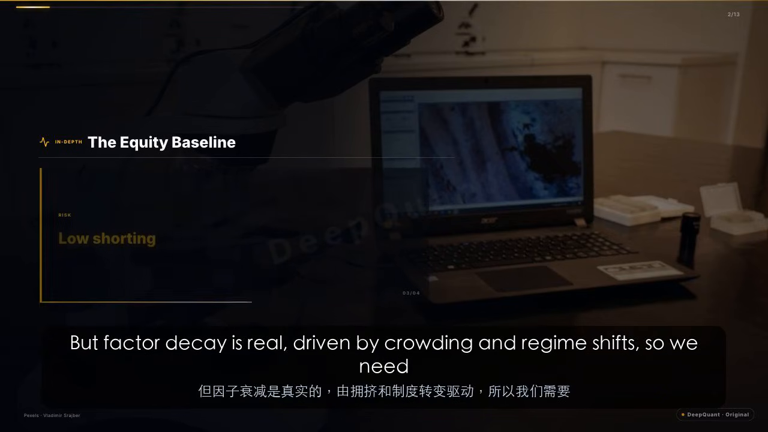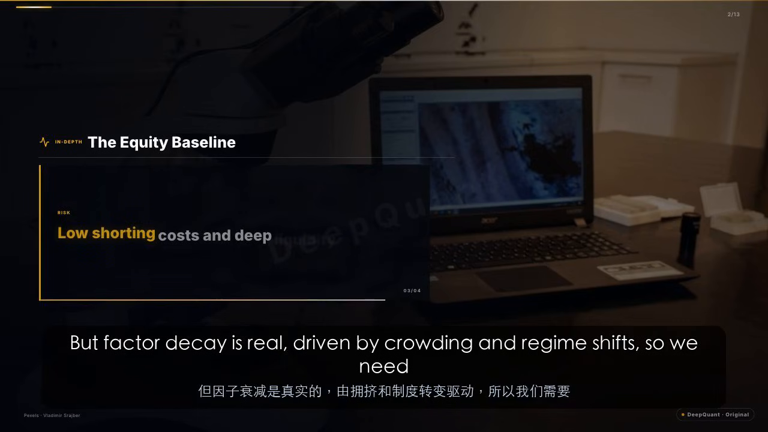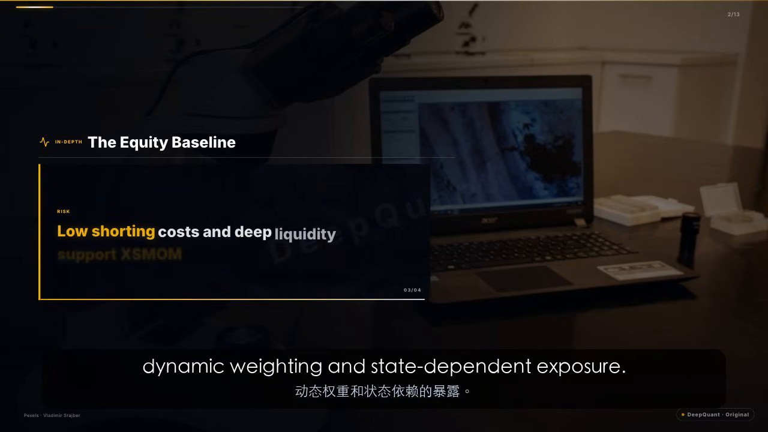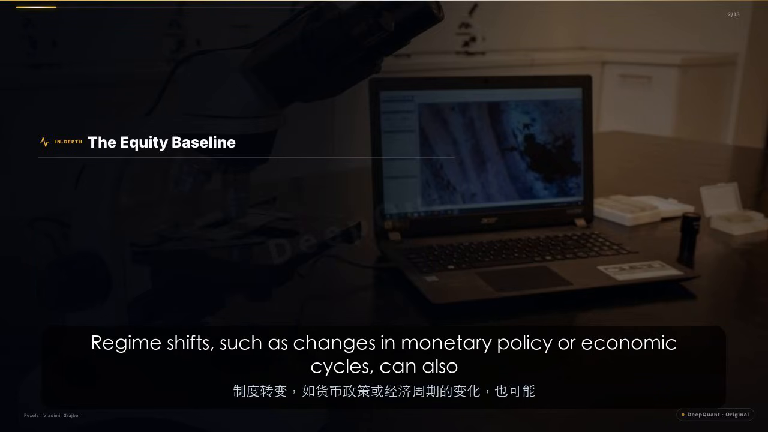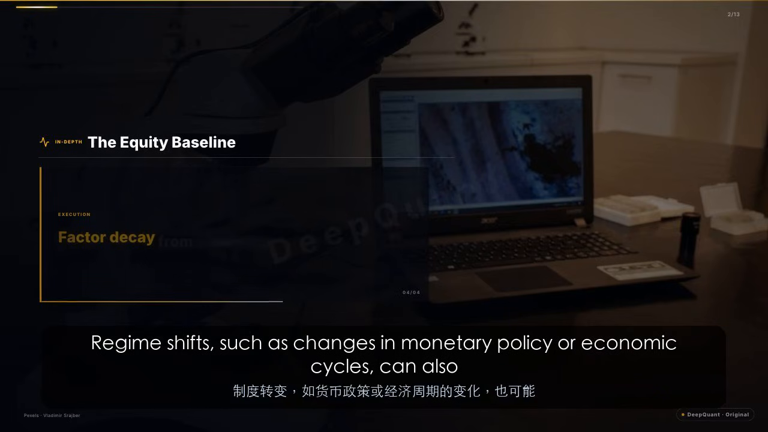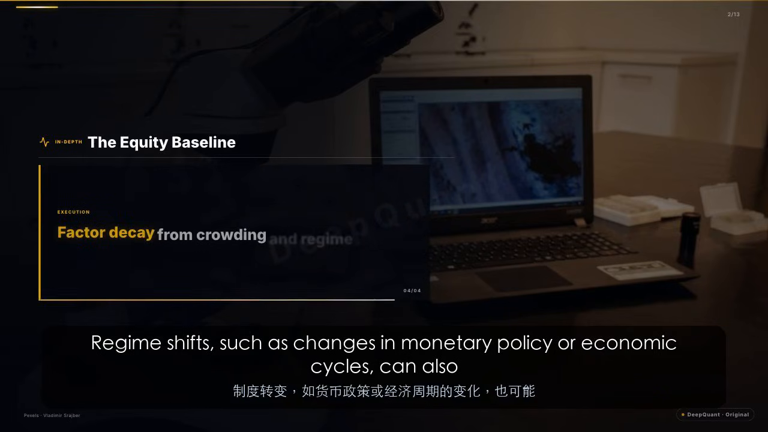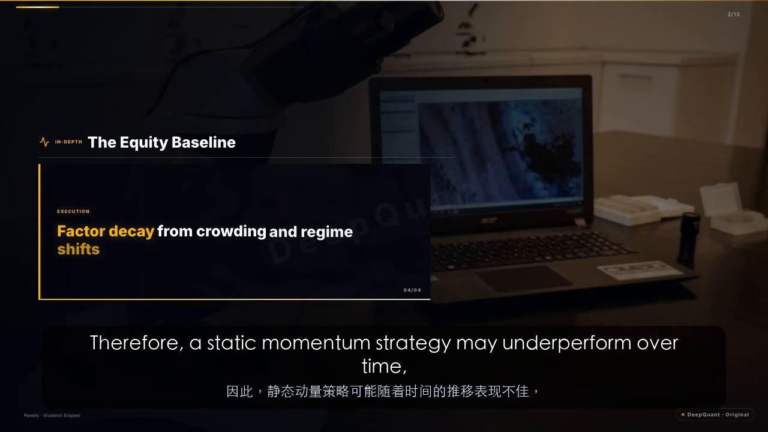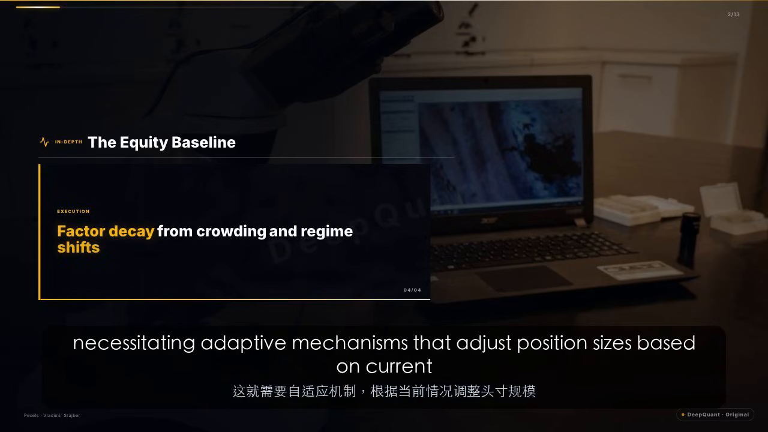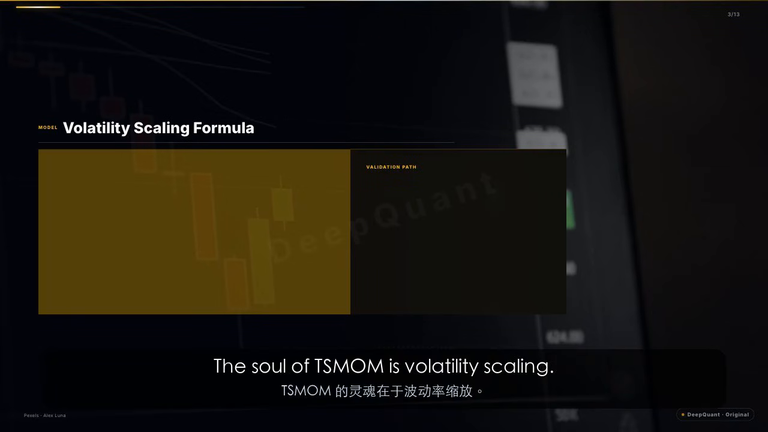But factor decay is real, driven by crowding and regime shifts, so we need dynamic weighting and state-dependent exposure. For instance, when many investors pile into the same momentum trades, the edge diminishes. Regime shifts, such as changes in monetary policy or economic cycles, can also alter the effectiveness of momentum. Therefore, a static momentum strategy may underperform over time, necessitating adaptive mechanisms that adjust position sizes based on current market conditions. The soul of TSMOM is volatility scaling.